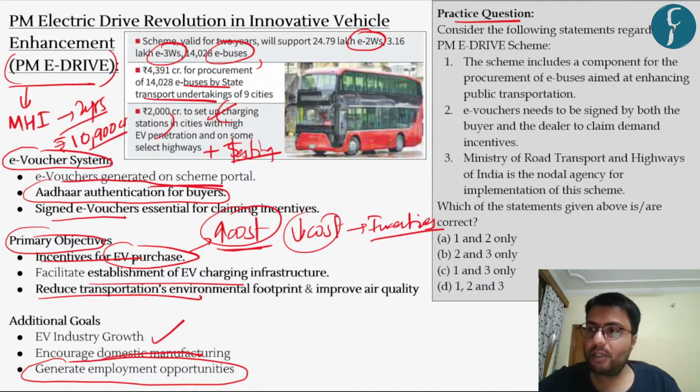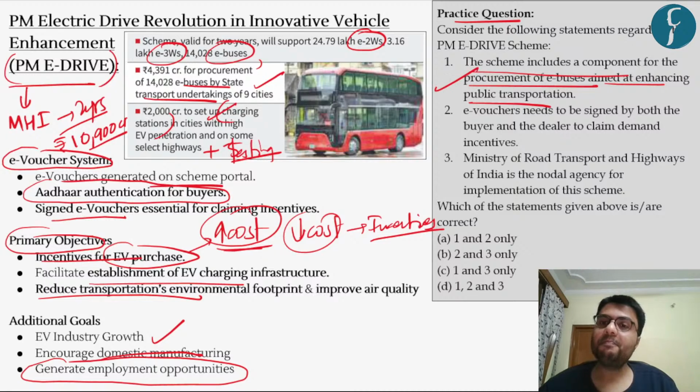So based on this information, let us now solve the practice question. The first is, consider the following statements. The scheme includes a component for procurement of e-buses aimed at enhancing public transportation. This is a correct statement as I've already highlighted here.